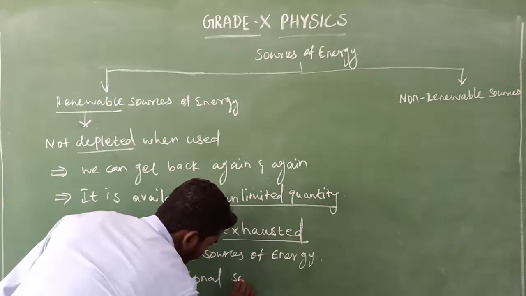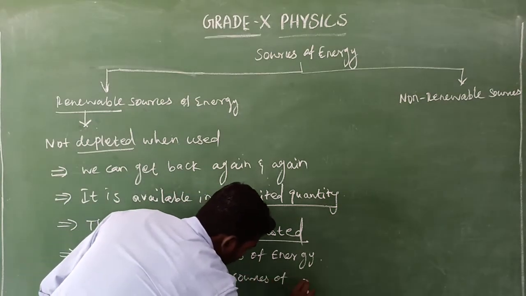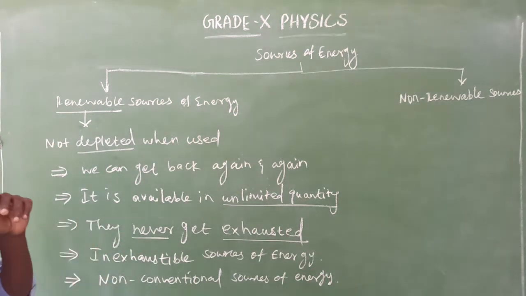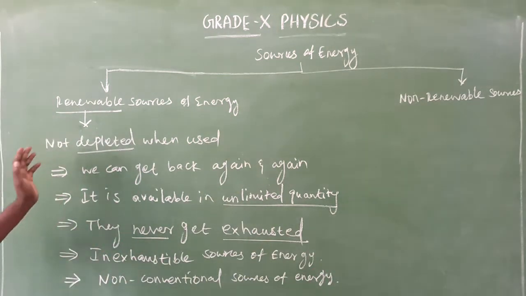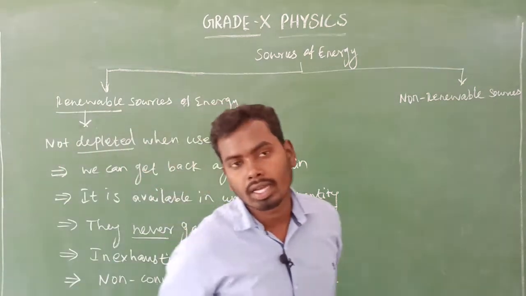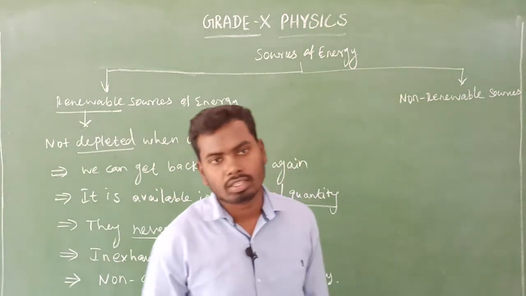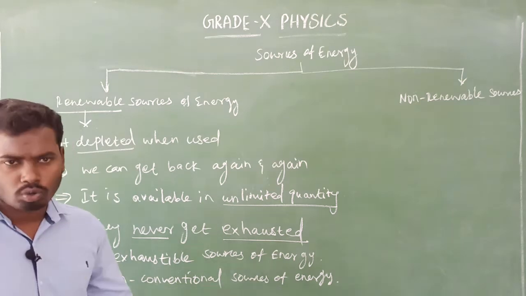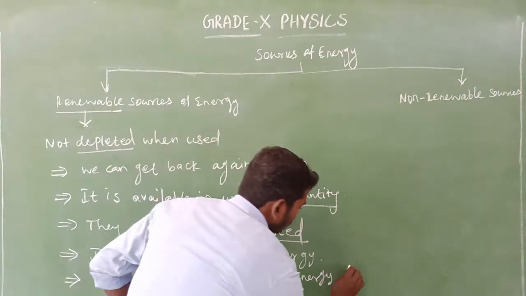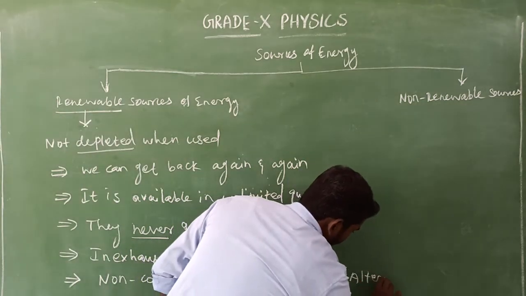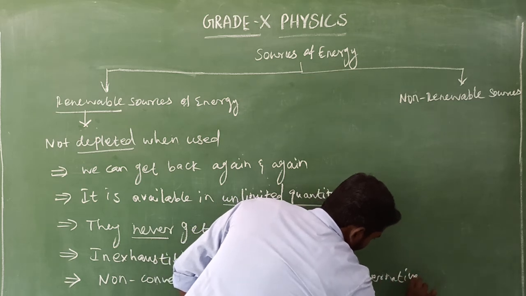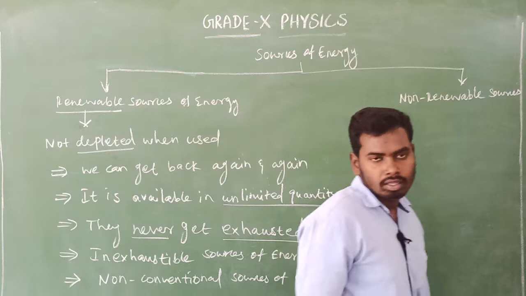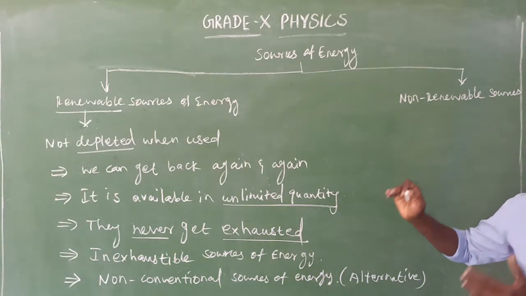So the renewable source of energy is also known as non-conventional source of energy. It is also known as alternative sources of energy. Is it clear? Yes, that's all about the renewable sources of energy.